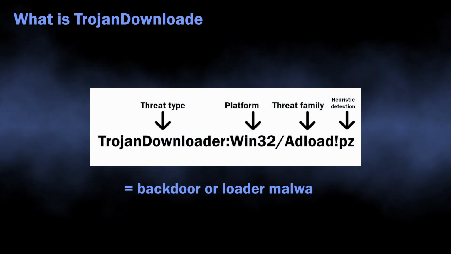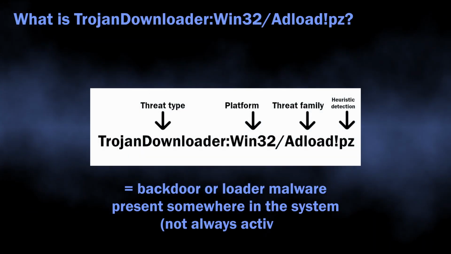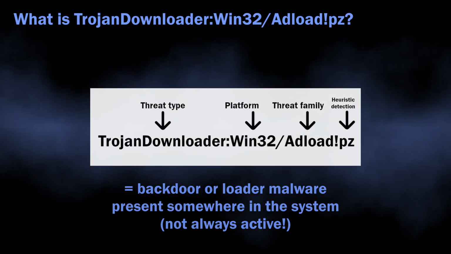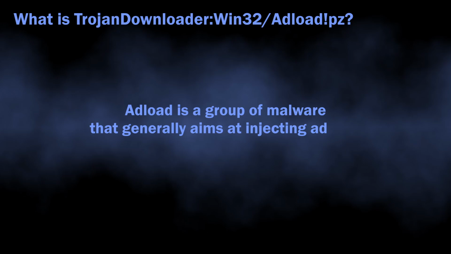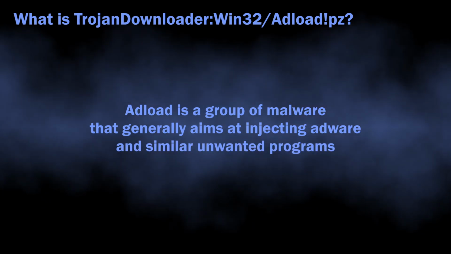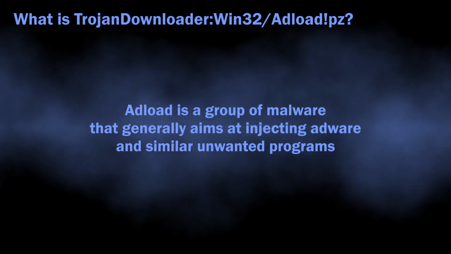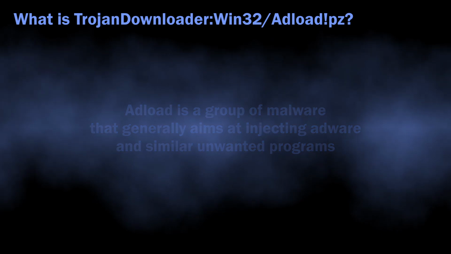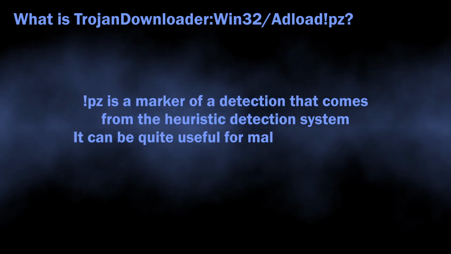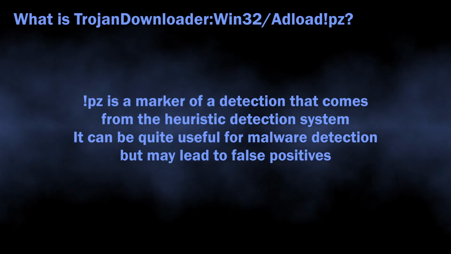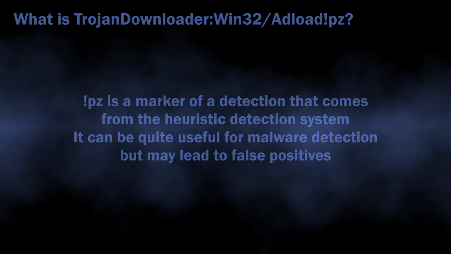So normally, Trojan:Win32/Adload.PZ detection flags a backdoor malware or a loader active in the system. The Adload name corresponds to a small group of malware that acts in a similar manner to one another, more specifically, downloads different adware. The PZ ending corresponds to the heuristic detection system being used. This is actually an important detail, we will get back to it later.